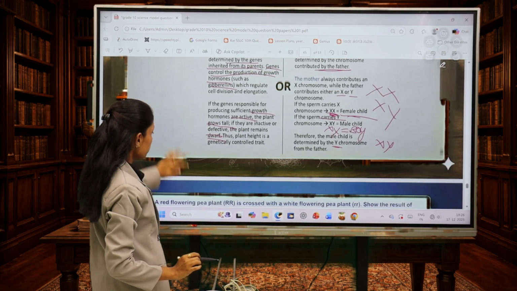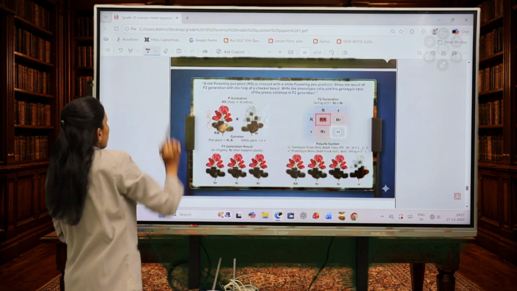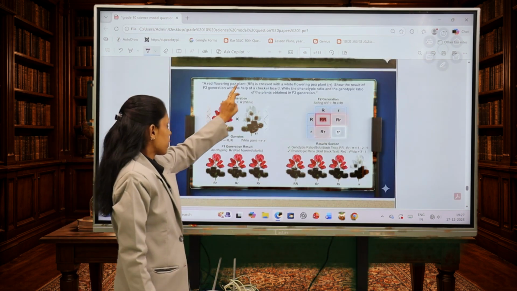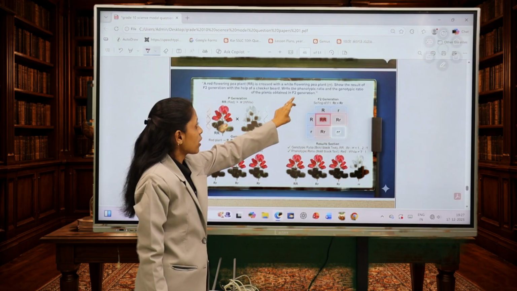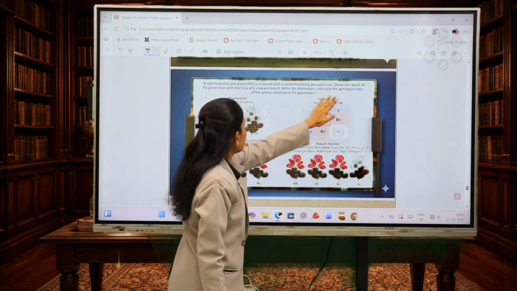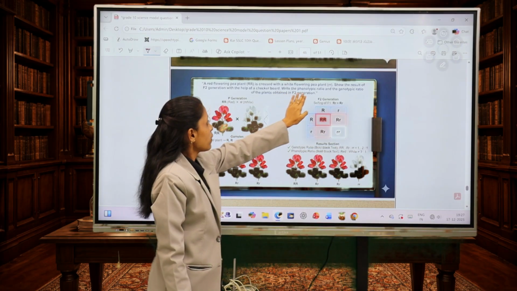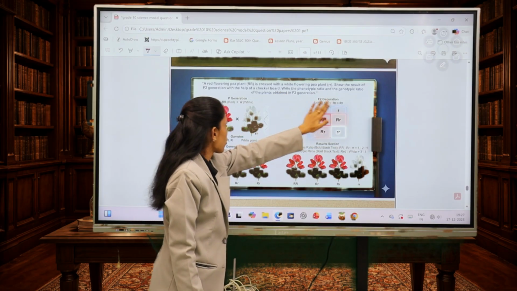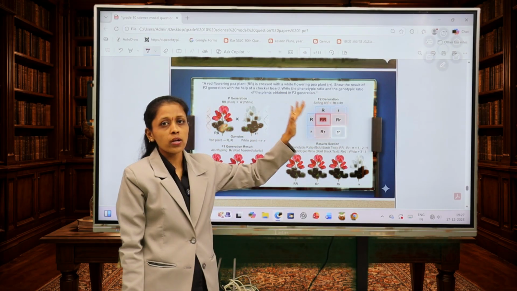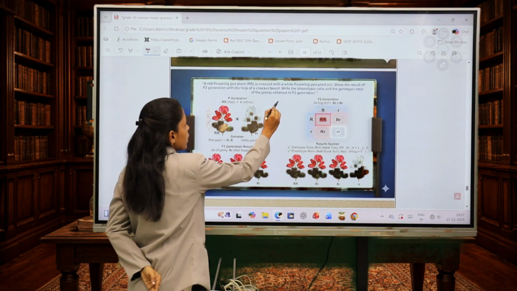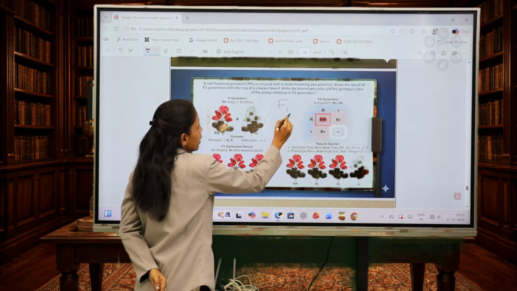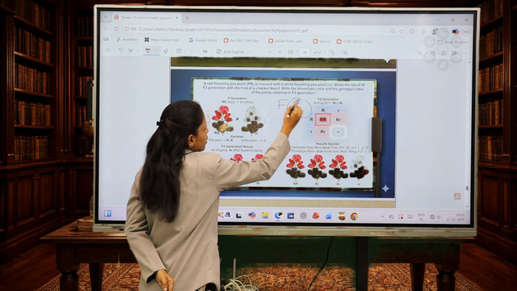We'll move to the next question. Okay, what they are asking: a red flowering pea plant is crossed with a white flowering pea plant. Show the result of F2 generation with the help of a checkerboard. Write the phenotypic ratio and the genotypic ratio of the plants obtained in F2 generation. They are not asking for F1 generation, they are asking for F2 generation.